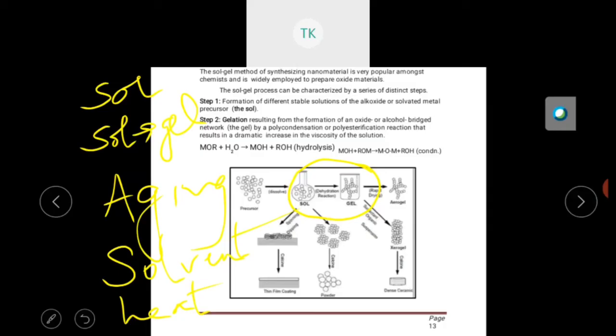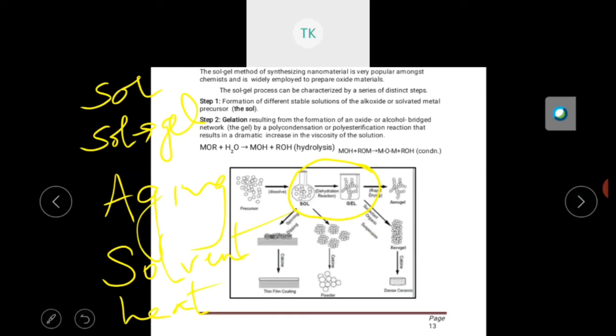So what should you do? First, a salt is prepared by dispersing the precursor in a solvent. The first step, what I told, is to convert the salt into gel. Now your preparation of salt is over. Then the second step: conversion of salt to gel.